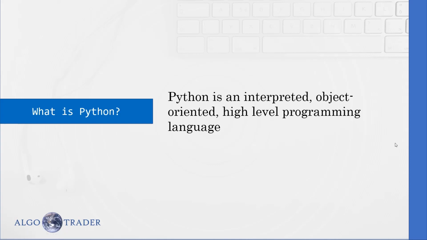Second, it's an object-oriented programming language. What does it mean? Basically, you can write your code in the format of objects. So what is object? Object can be anything: a car, a printer, a laptop, a smartphone. What can an object have? It can have properties and behaviors. If you take a car, it has body, engine, wheels.